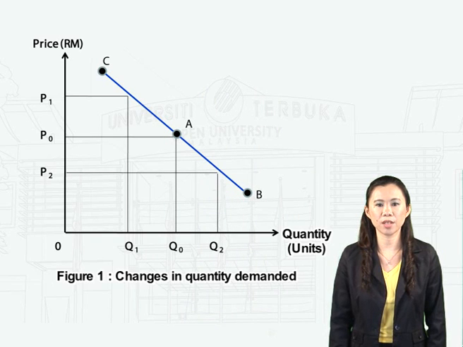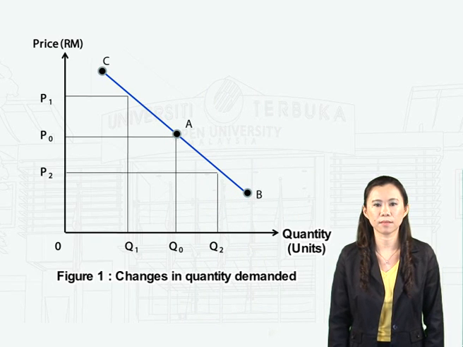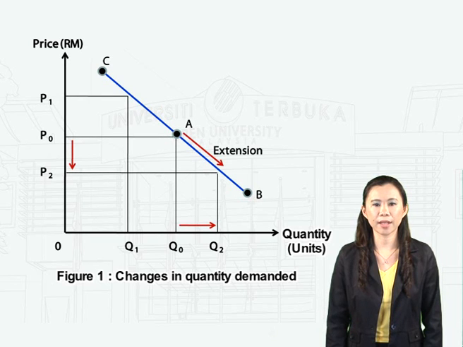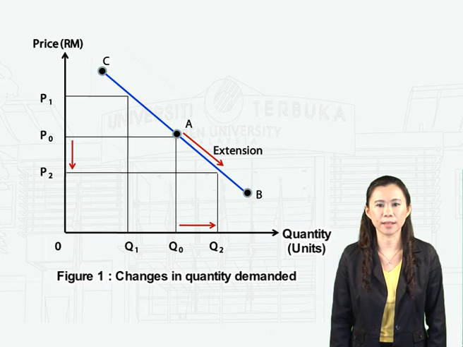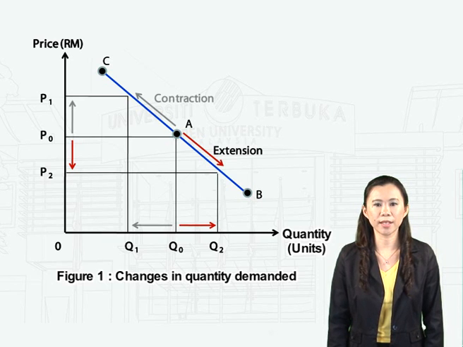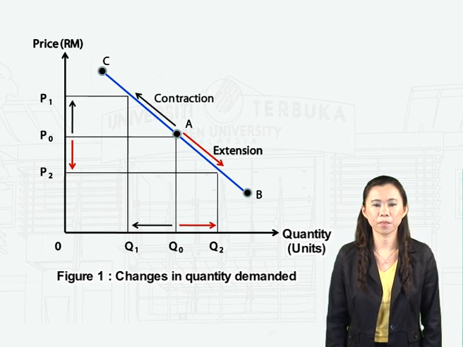When price changes, buyers will make changes to the quantity of the goods they are willing to purchase. Figure 1 shows the concept of changes in quantity demanded. The shift from point A to point B indicates increase in quantity demanded, while shift from point A to point C shows decrease in quantity demanded.